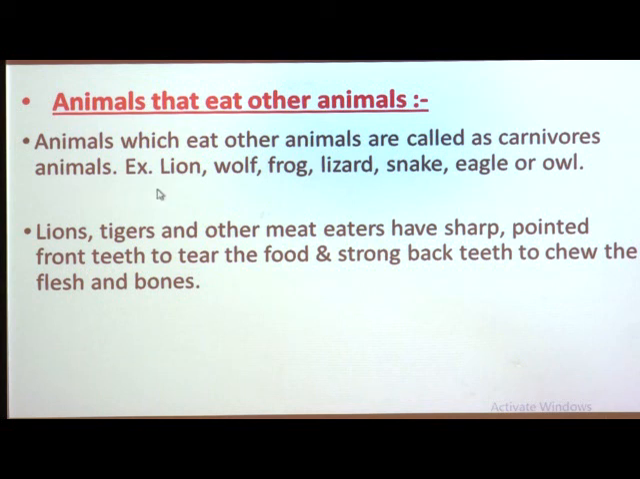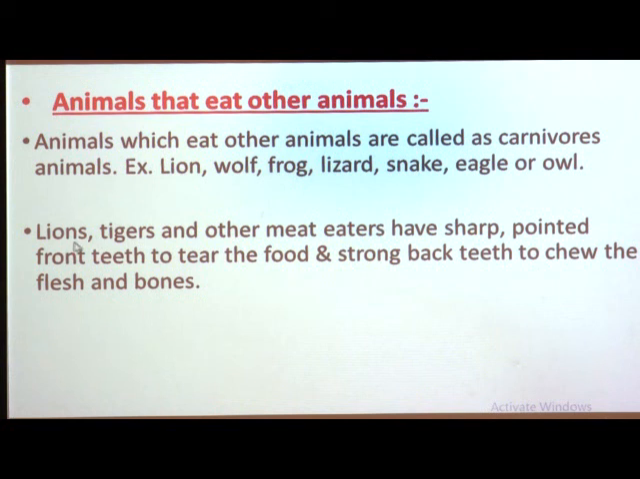And animals such as lion, wolf, frog, lizard, snake, eagle or owl, etc. are some of the examples which eat other animals as their food. So, they are called carnivorous animals, and they are able to tear other animals because their teeth and mouth are adapted in these ways.